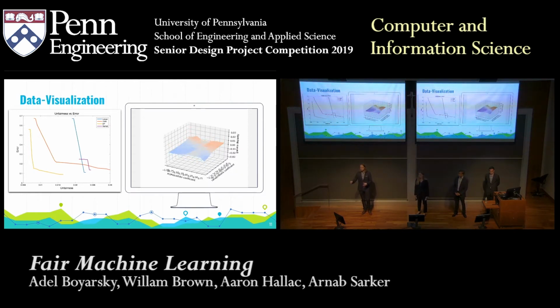You can think of each of these little squares on this rotating plane as a group of the population identified by one of these two variables. And so what you can see is that as the algorithm runs, the error rates for false positives are quite different at the start. And then eventually the algorithm identifies these issues and kind of patches itself up, eventually smoothing out this surface, identifying that we have solved the issue of subgroup fairness for this data set.